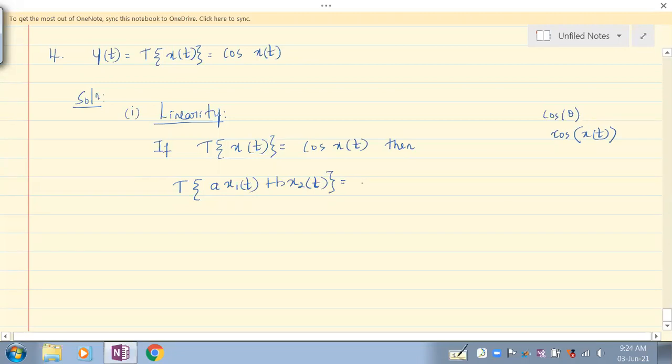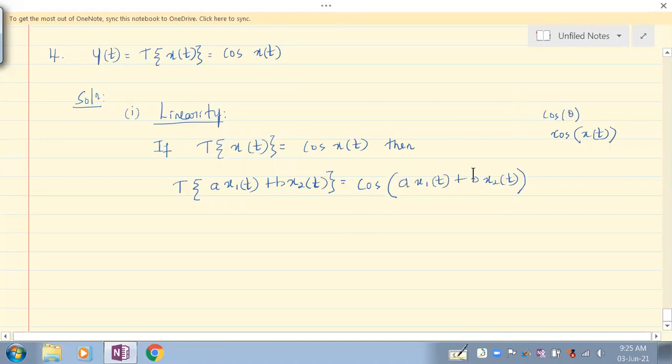So what would the response to the input look like? If this is the input, the output is cos x of t. If the input is a x1 of t plus b x2 of t, the output is cos of a x1 of t plus b x2 of t. You just have to tell me whether these scalars can be taken out from this theta. Can you take that scalar outside the cosine term?